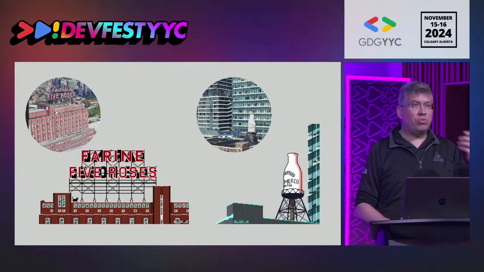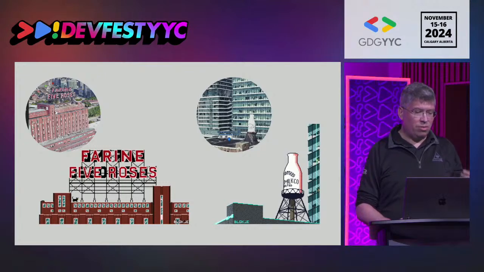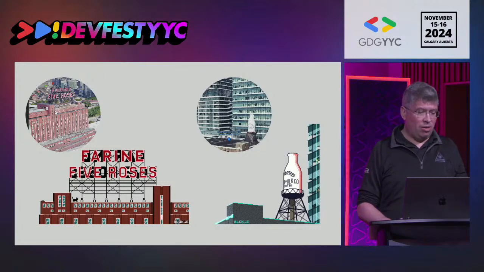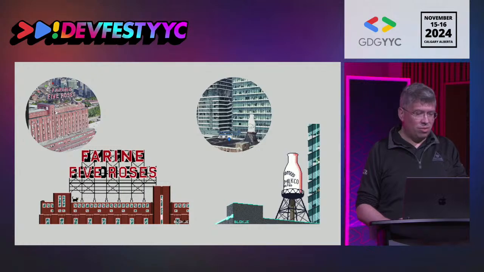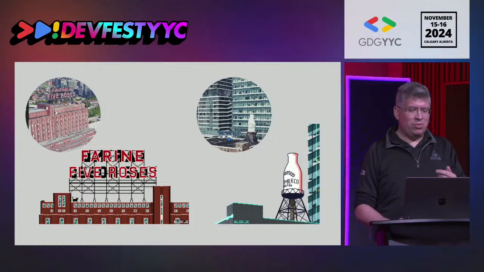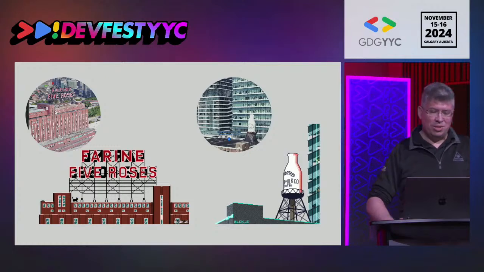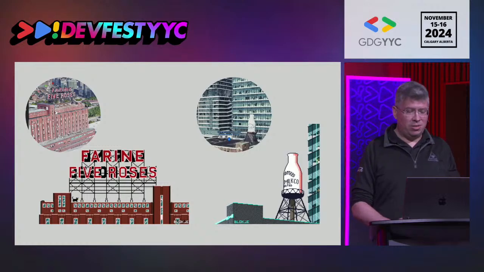So we picked a few of the Montreal landmarks. You have the Five Roses Farine sign there, featured in the little front. And that's a little bit less well-known feature in Montreal, the milk bottle. That one's been retouched and revamped in the last few years. It's close to the old port area of the town, if you know the town at all.